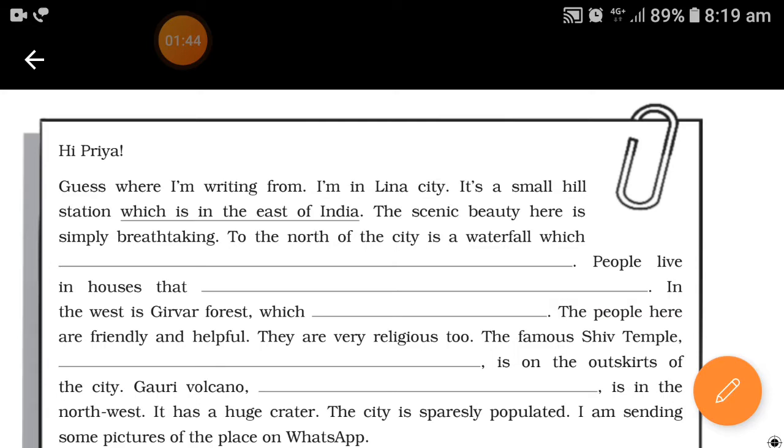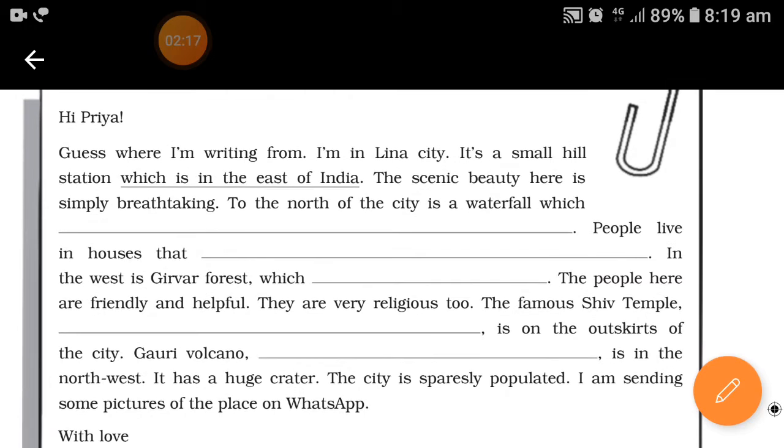Hi Priya, guess where I'm writing from? I'm in Lena City. It's a small hill station which is in the east of India. The scenic beauty here is simply breathtaking. To the north of the city is a waterfall which is a delight to view. People live in houses that are made of wood. In the west is Girwar forest which is rich in wildlife. The people here are friendly and helpful. They are very religious too.